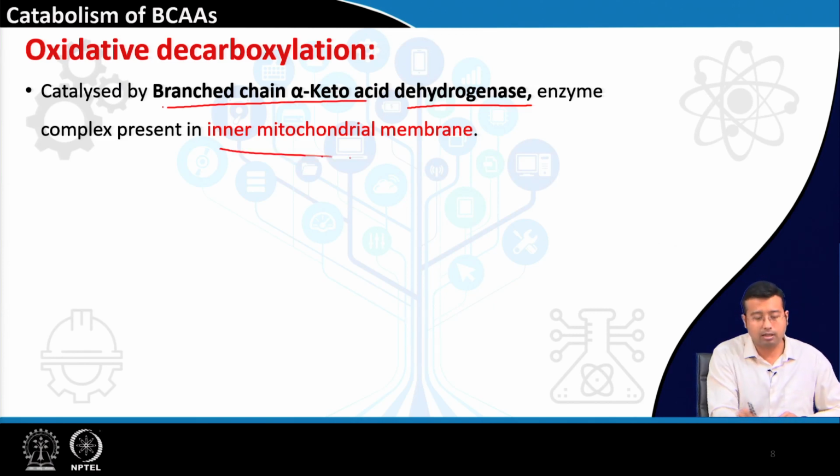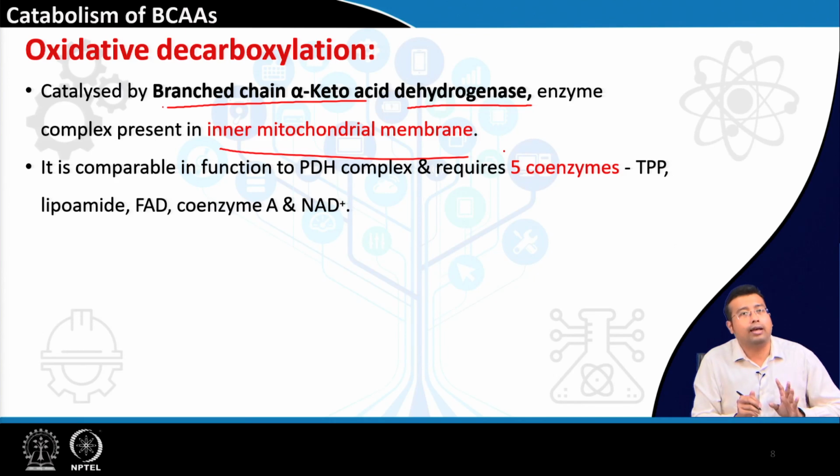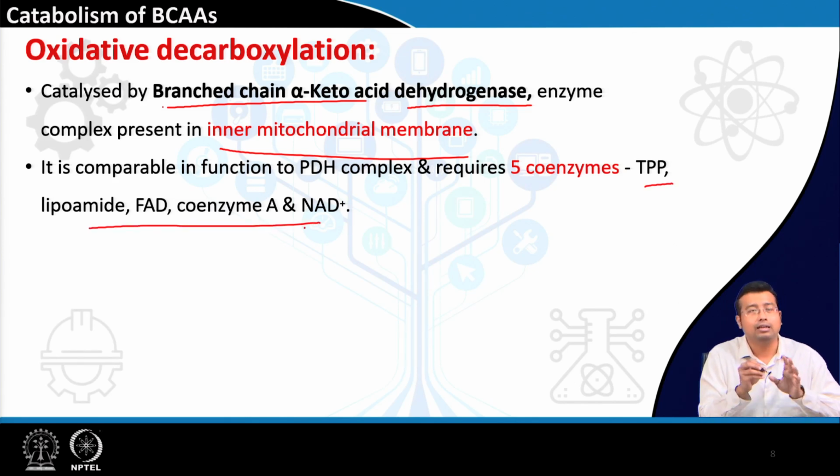This enzyme is present in the inner mitochondrial membrane, and in mechanism it is very similar to the pyruvate dehydrogenase complex, which was taught in carbohydrate metabolism, which converts pyruvate to acetyl coenzyme A. A similar enzyme is the alpha ketoglutarate dehydrogenase complex. Those enzymes have 3 enzymes and 5 coenzymes. This one also has dihydrolipoyl transacylase and dihydrolipoyl dehydrogenase, along with 5 coenzymes: TPP, lipoamide, FAD, coenzyme A and NAD. So, multiple vitamins in their active form are playing a role in this step.